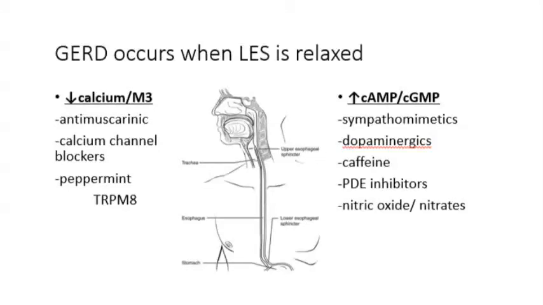Things that relax the LES include decreased calcium or decreased M3 activation, antimuscarinic drugs, calcium channel blockers, and don't forget peppermint. It's also relaxed with increased cyclic AMP, cyclic GMP, sympathomimetics, dopaminergics, caffeine, phosphodiesterase inhibitors, and nitric oxide or nitrates.